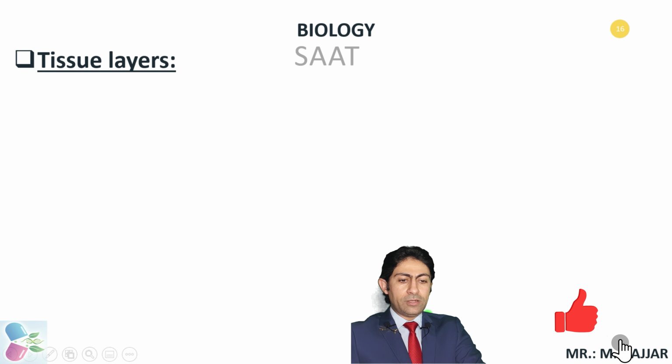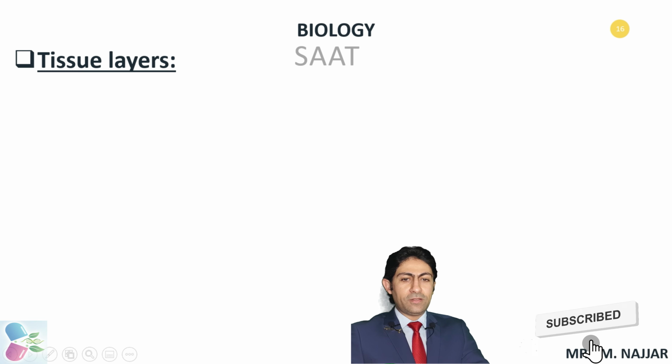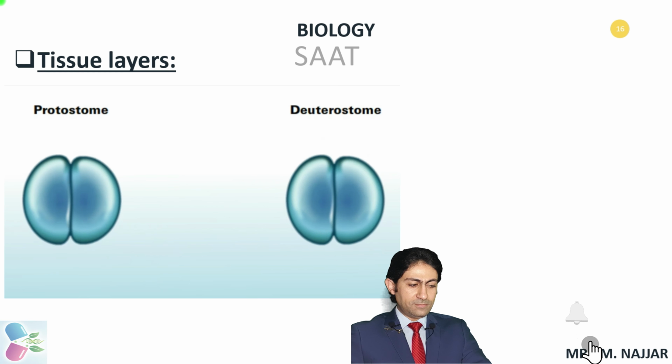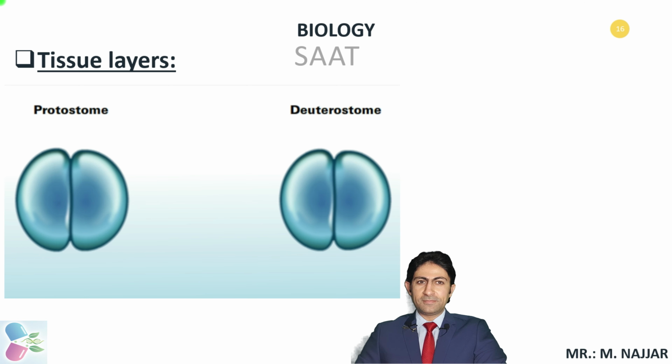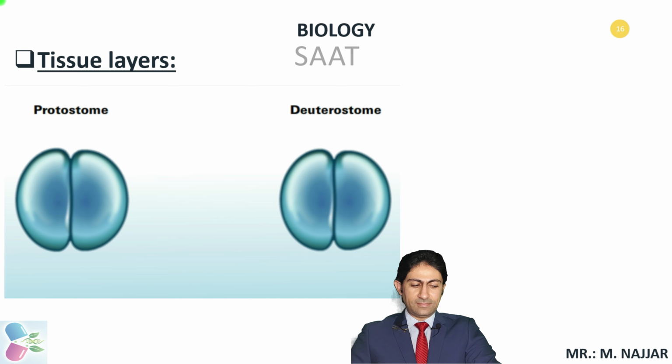Now we'll talk about the tissue layers, but firstly let's see this video together. Animals are separated into 2 major groups, protostomes and deuterostomes. Protostomes include worms, mollusks, and arthropods. Deuterostomes include echinoderms and chordates. Though each group has very different organisms, all protostomes and deuterostomes each share developmental similarities.